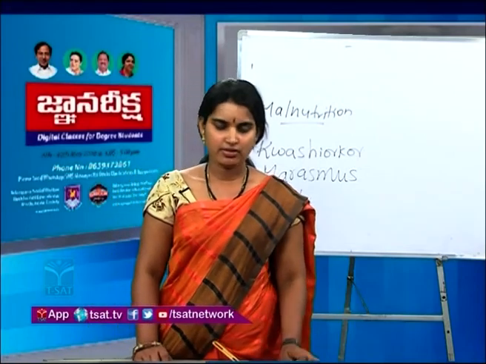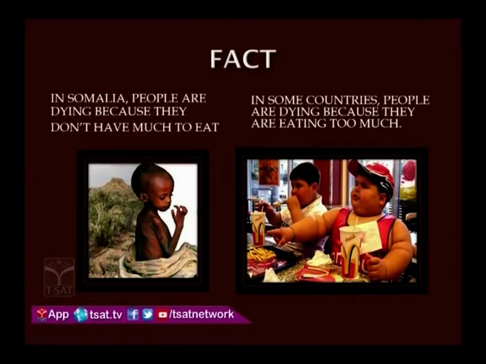And next, there is a fact. Here you can see a picture of a very lean child, very weak. This condition we can notice in Somalia. People are dying because they don't have much to eat, and in contrast, you can see the other case, that in some countries people are dying because they are eating too much. Yes, they are quite opposite, in contrast to each other, right? One is dying out of hunger and one is overeating.